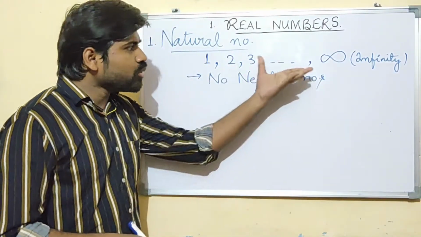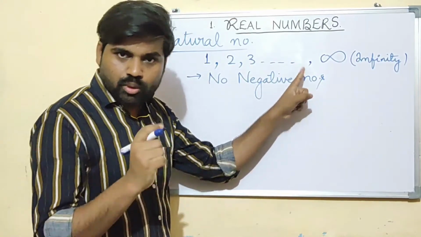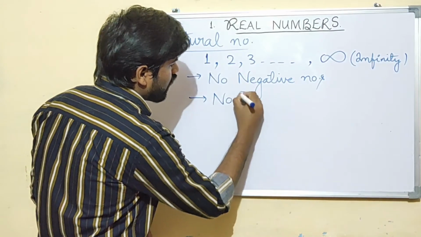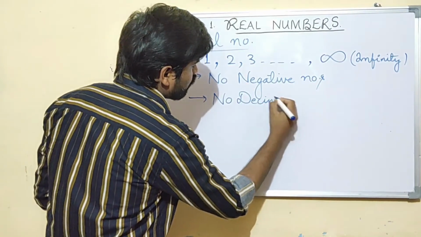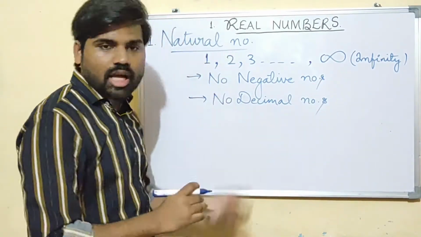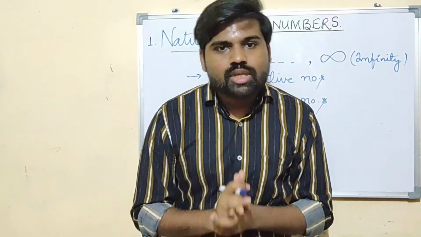Can you see any decimal number here? Is it here? No. So we can write that no decimal numbers are included in the natural numbers. So this was all about natural numbers.